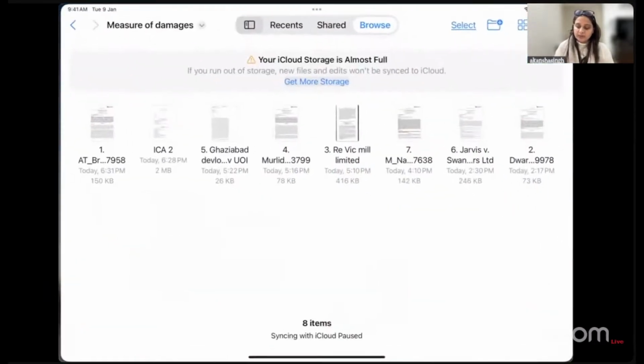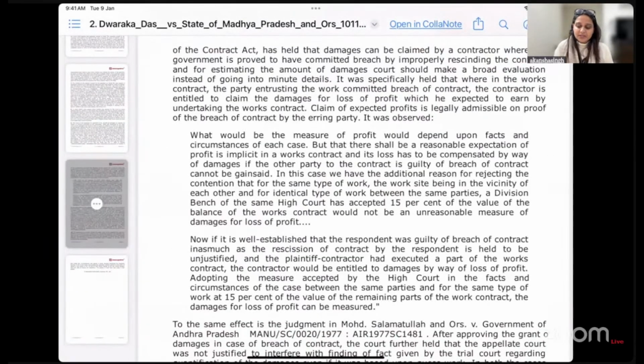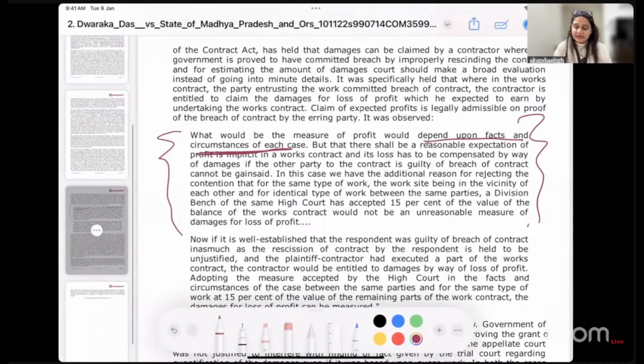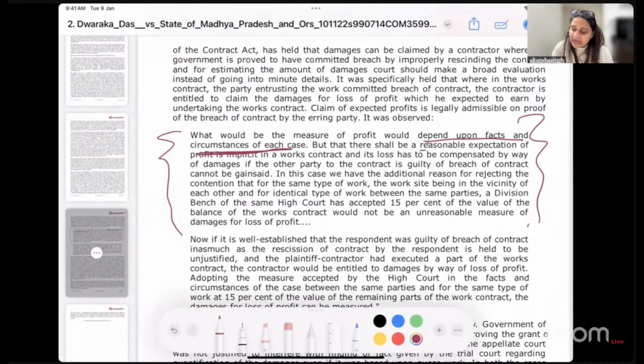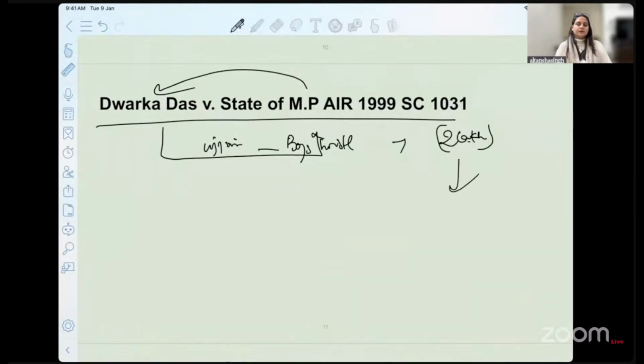So let's read the important part again from the judgment. The court here again highlighted what will be the measure of profit? It would depend upon facts and circumstances of the case. As I just told you, we will find it out from the facts of the case, and there is always a reasonable expectation of profit that is implicit in a works contract. Okay, so here also the court acknowledged and granted them 10% of the amount of remedy. The actual profit that they would have made, they granted 10%.